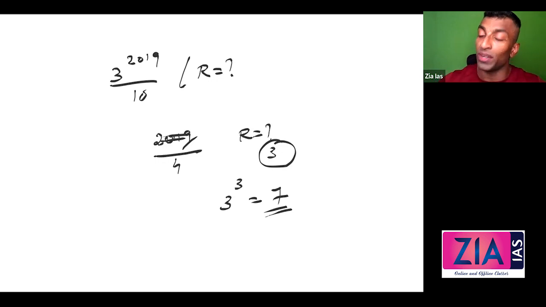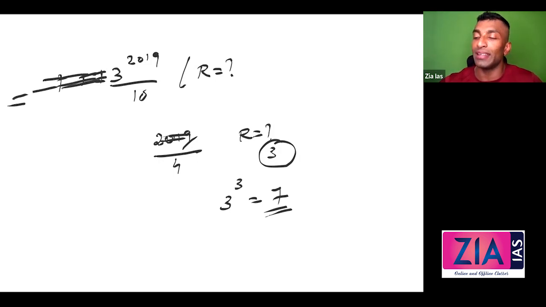What if they have given 13 raised to something? Then this looks difficult. But divided by 10 means the last digit. To find the last digit, I just need only the last digit, and that makes it easy. If it is 113 raised to 2019, it is the same. Any number you add here, like 11, doesn't matter for me. That's the most important point.